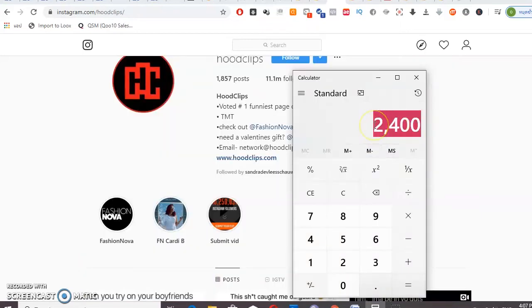Because this $2,400 is based on our calculations, you might make just $1,400, okay? You might make just half the amount. So what I would advise you to do is take up the offer if they offer you half the price that you calculated. If they offer you $1,000 per post, just take it, or $1,200 per post, just take it. But if they offer you $1,500 or $2,000 for this post, then you should think about it, because you might not make back the amount.